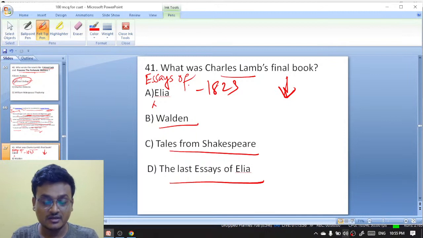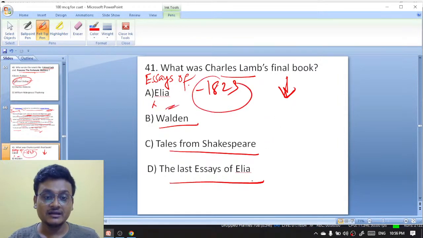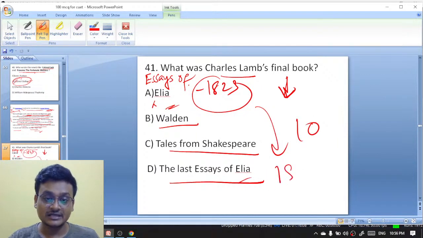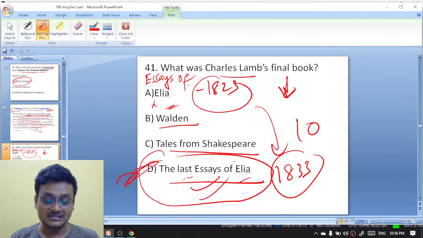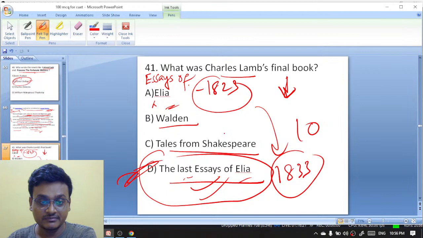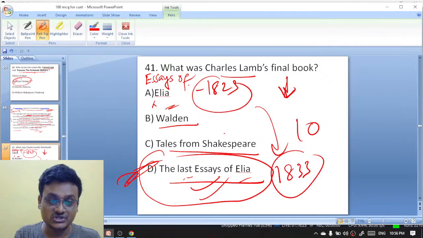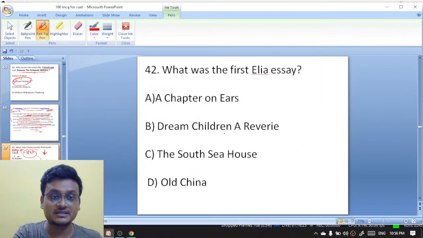It is The Last Essays of Elia. The first Essays of Elia was published in 1823. Then, after 10 years, in 1833, The Last Essays of Elia was published, and this is actually the last work of Charles Lamb. The Last Essays of Elia is the right answer, D.